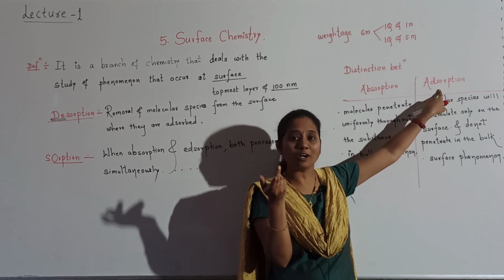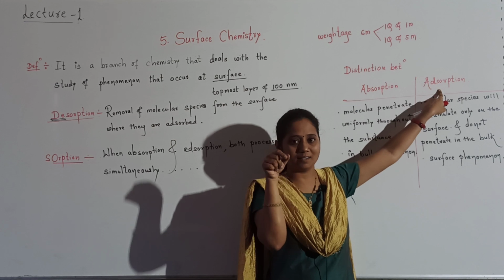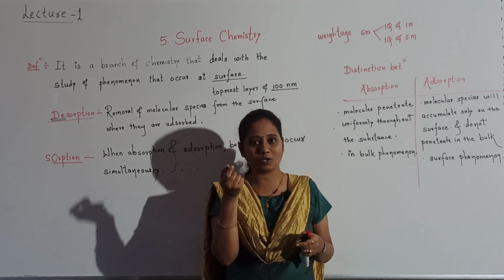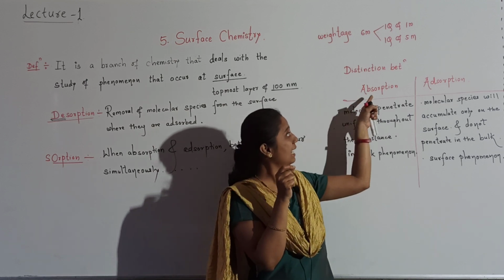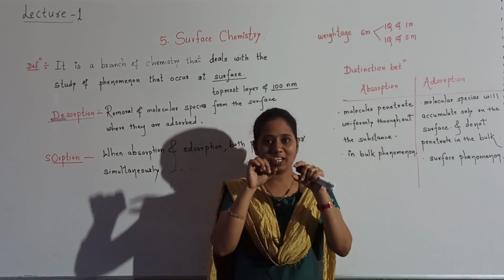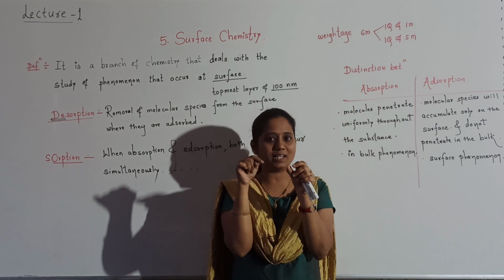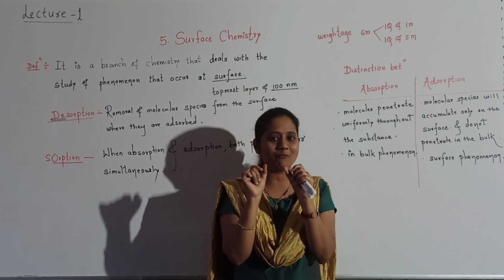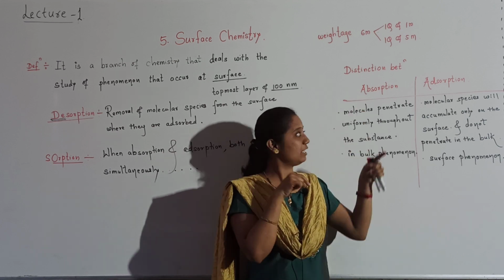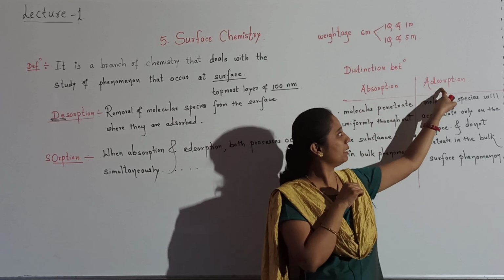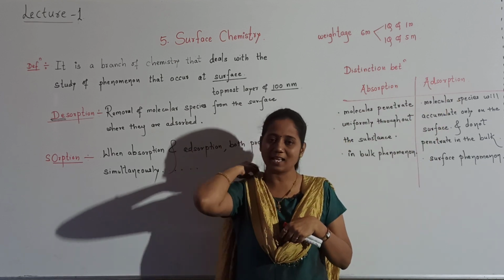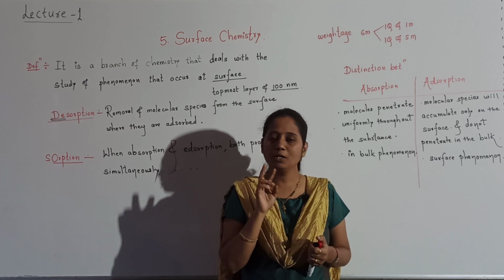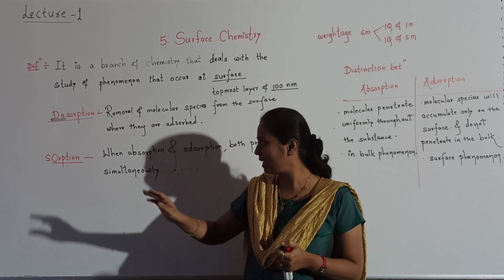Ink dye got adsorbed on the surface of the chalk piece, but the liquid or the solvent of the ink gets absorbed in the chalk. Whenever you break that chalk, you can see that chalk is wet inside, but it is white inside. Means dye has not entered inside, but it has become wet. So that solvent got absorbed in the chalk piece, but that dye remains only on the surface, that is adsorbed. So when absorption and adsorption both are taking place simultaneously, then it is called as sorption.